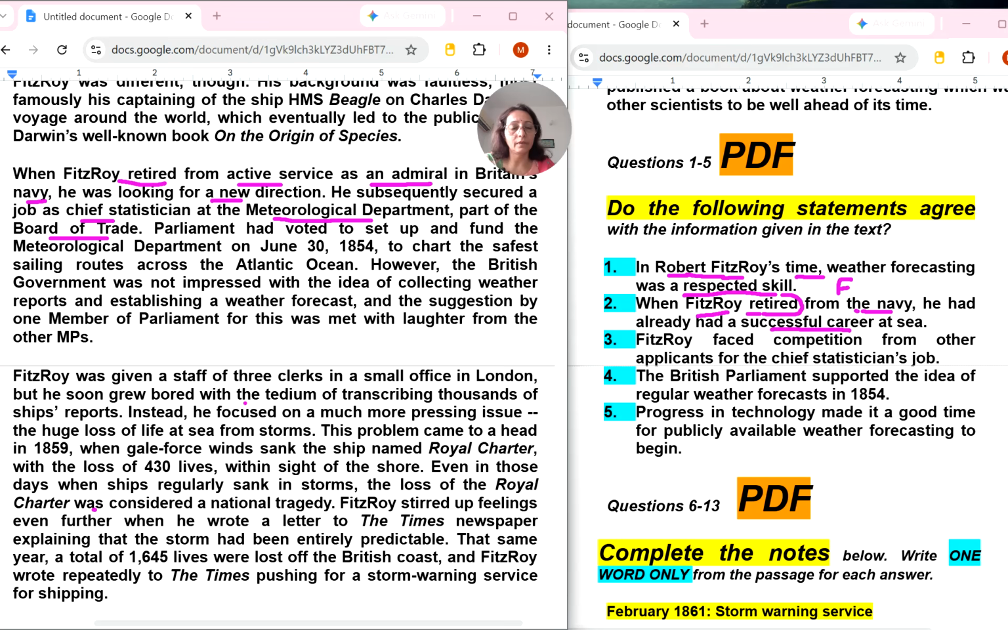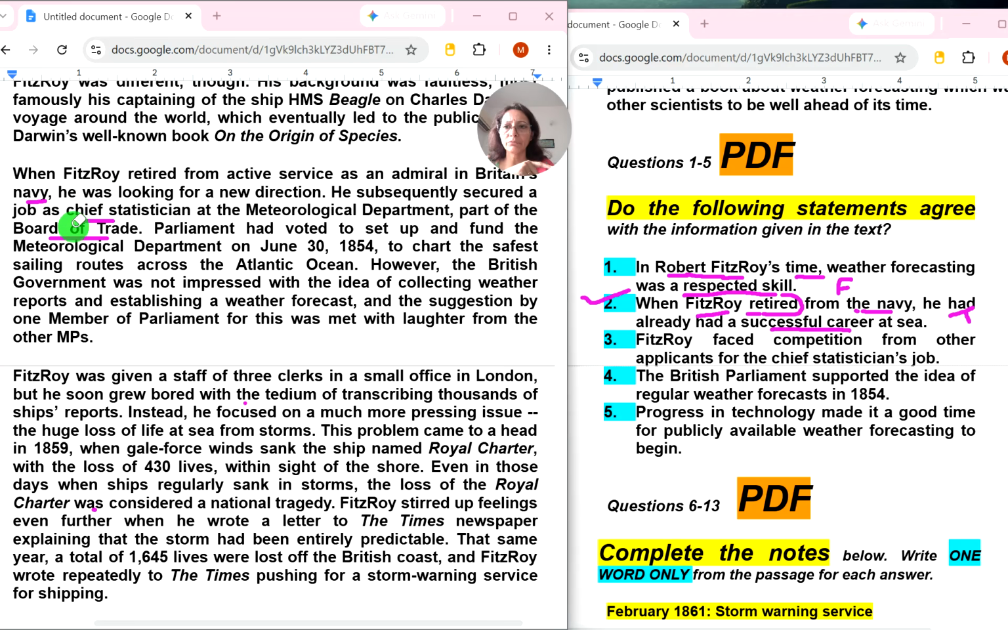If somebody is an admiral in the navy, then definitely he had a successful career at sea. Not everyone can become an admiral in the navy. So that's why this is a true answer. Because you will be asking me now, where are sea and navy? So in the second paragraph I will show you, just a minute.